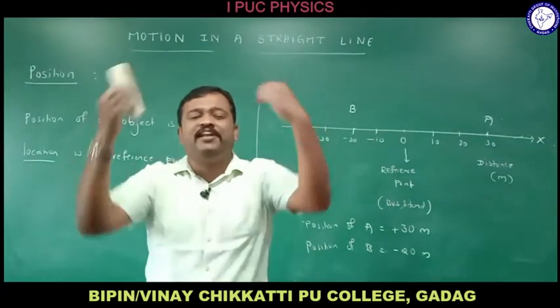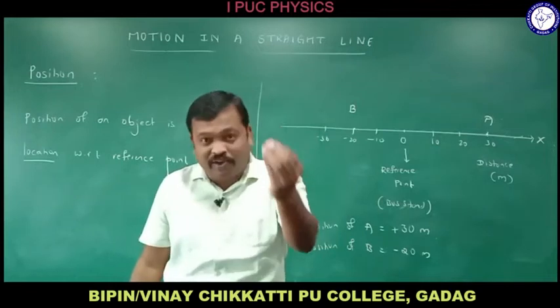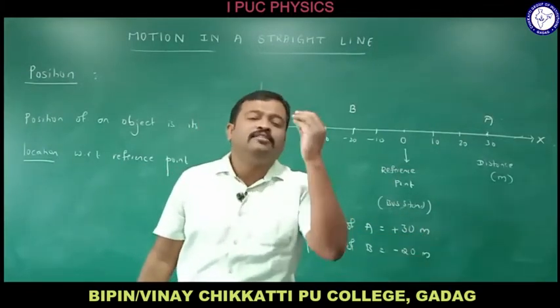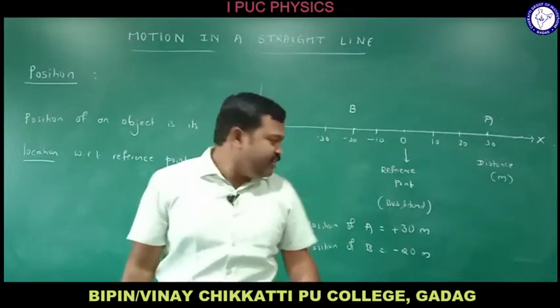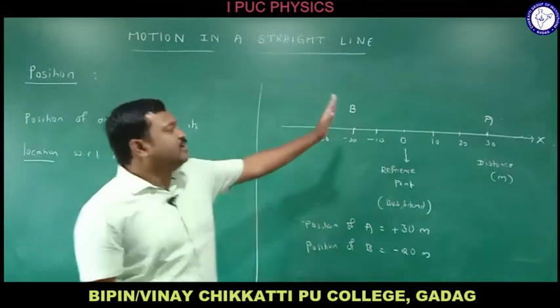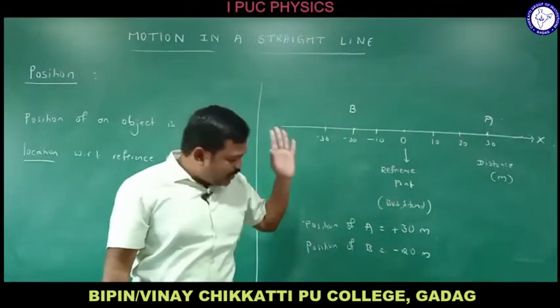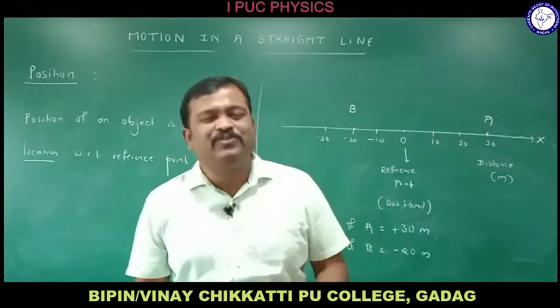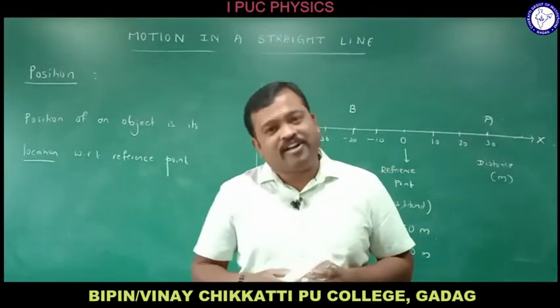You can choose anything as a reference point, right? The point which helps you to explain your position to anybody who calls you, that point can be called a reference point. If I take this side as positive, this side will become negative. To explain the position, you require the reference point and you require how much distance you are standing from the reference point, right?